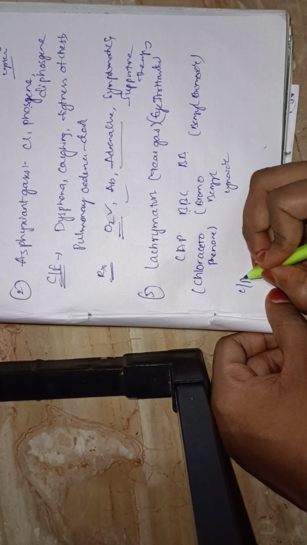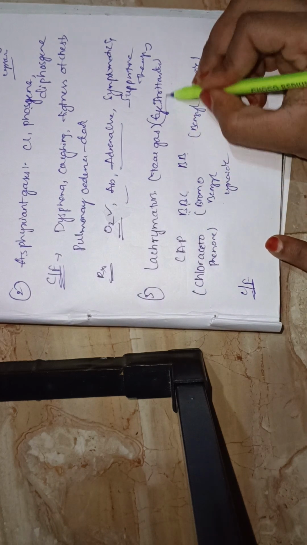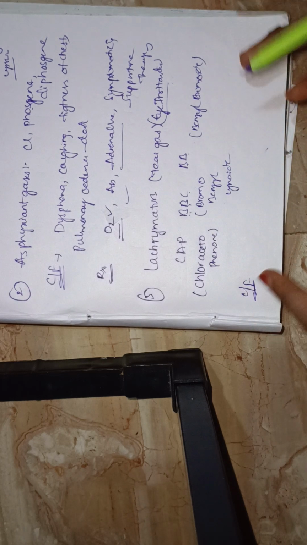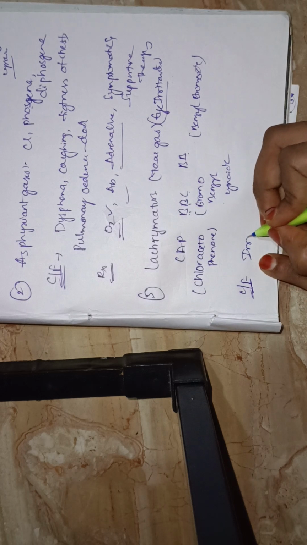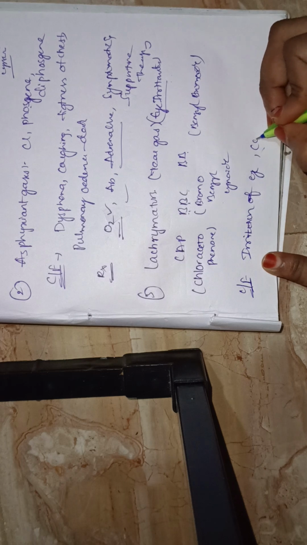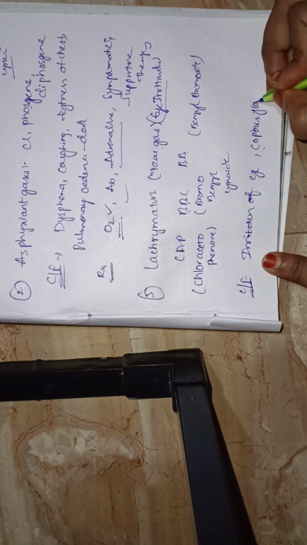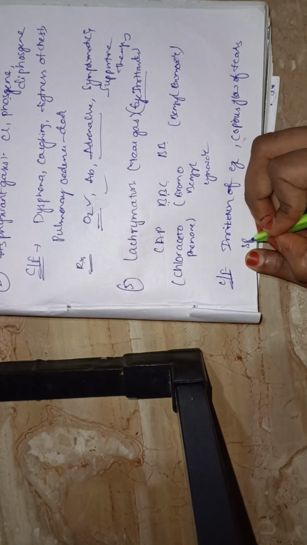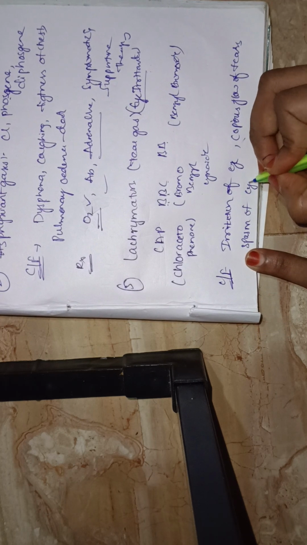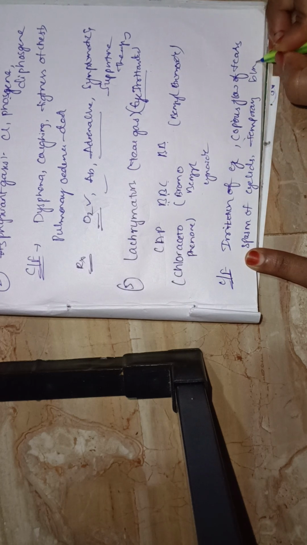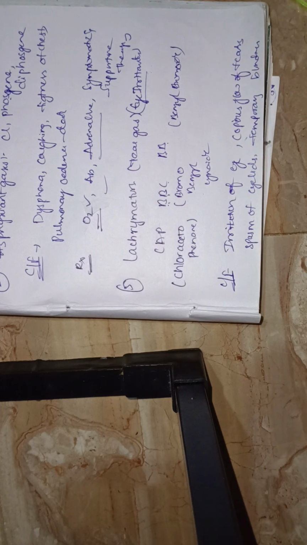What are the clinical features of CAP, BBC, and BB? They are eye irritants. You should write: irritation of the eye with copious flow of tears, spasm of eyelids, and temporary blindness. All these are clinical features of the lacrimators.